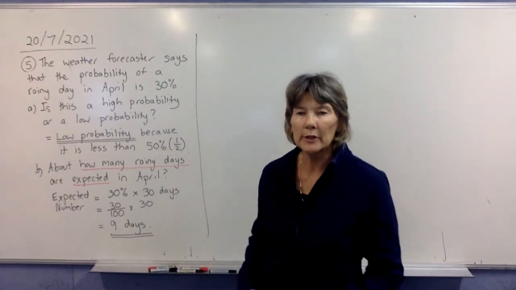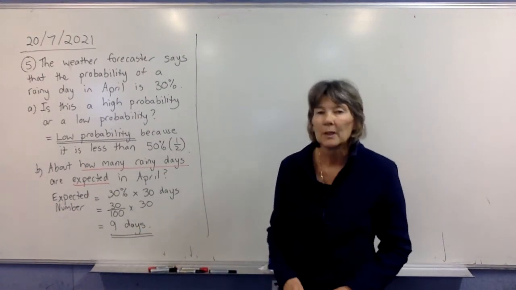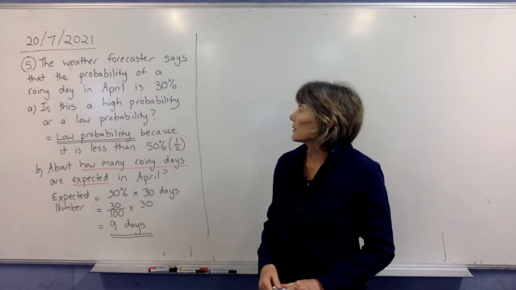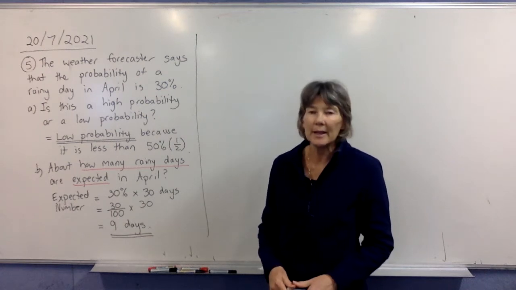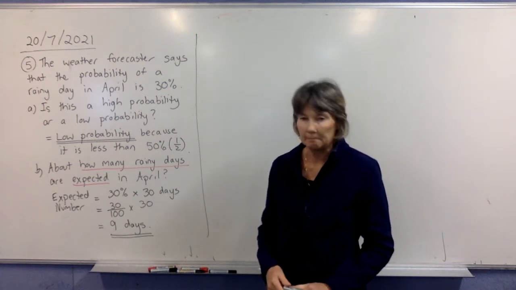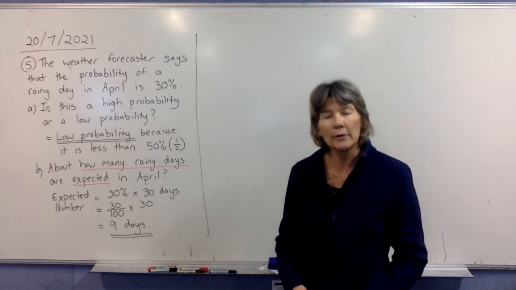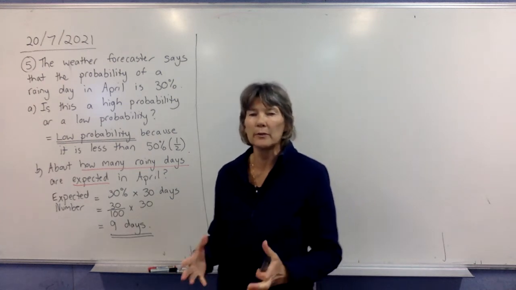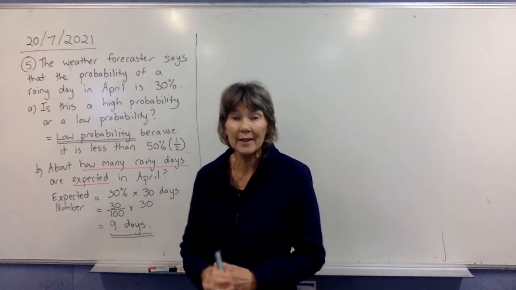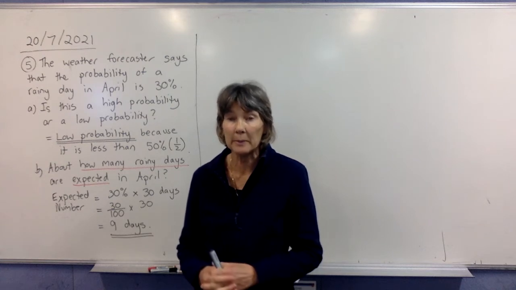Okay, boys, so we're just going to do one last example. The weather forecaster says that the probability of a rainy day in April is 30%. So often they will do this sort of thing where they'll give you percentages, and that's how they actually determine when to have their Olympic Games.